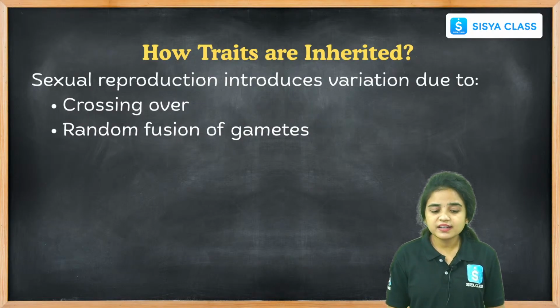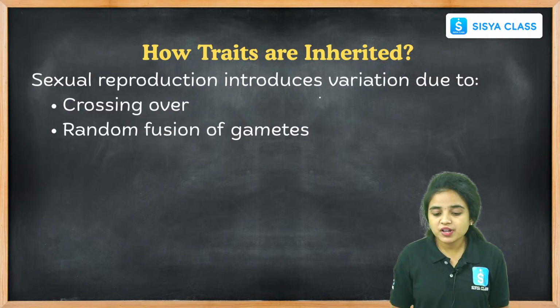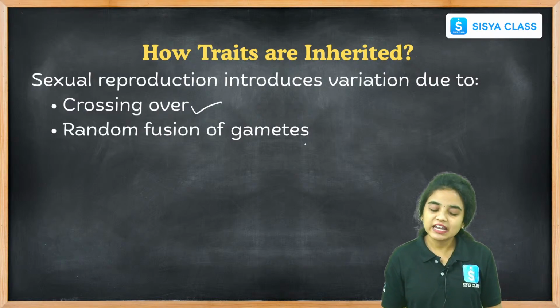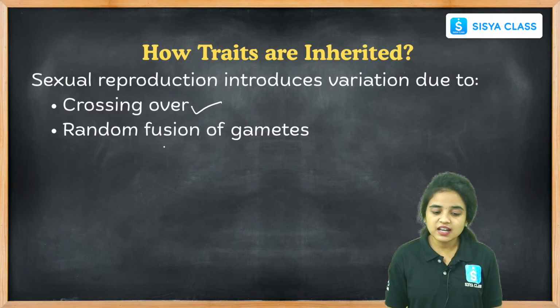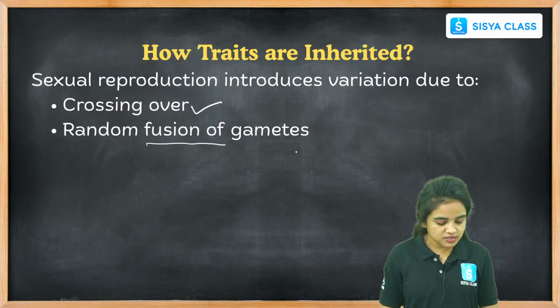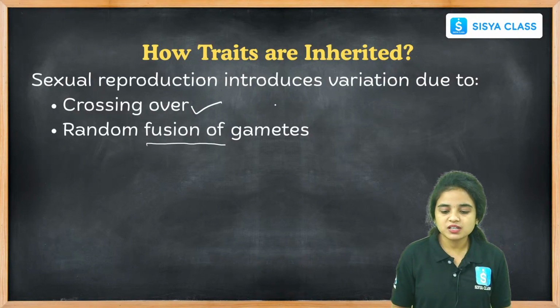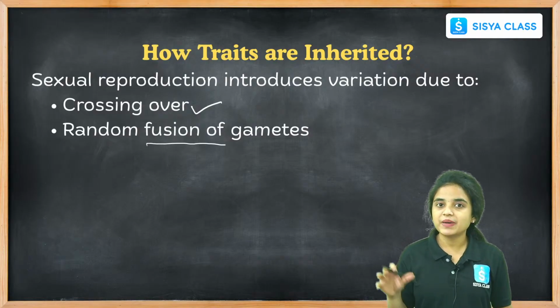How are traits inherited? Sexual reproduction introduces variation due to crossing over. The genes are inherited, and random fusion of gametes leads to the inheritance. Okay students, these are the things we find in sexual reproduction, showing how the traits are inherited from parents to offsprings.